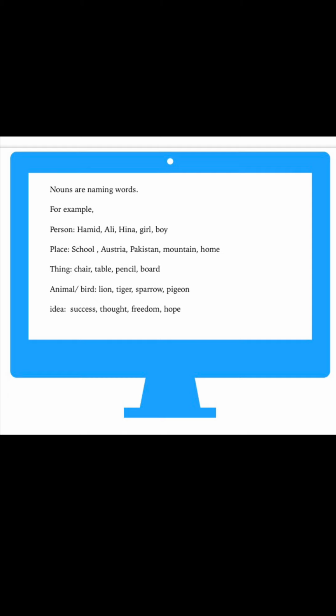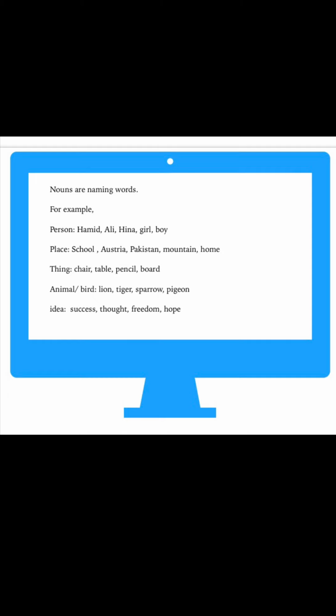For example, your name is anything like Hania, Hina, Ali, Hamid, right? And in general, it can be a girl, a boy, a man, a woman. Okay? And a place like your home, the mountains, like the country, the city, or the name of a specific country, like Austria, Pakistan, and any school, right?